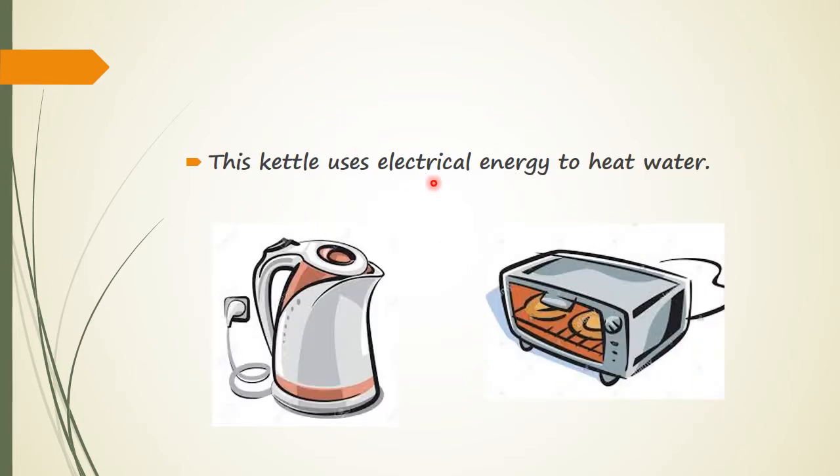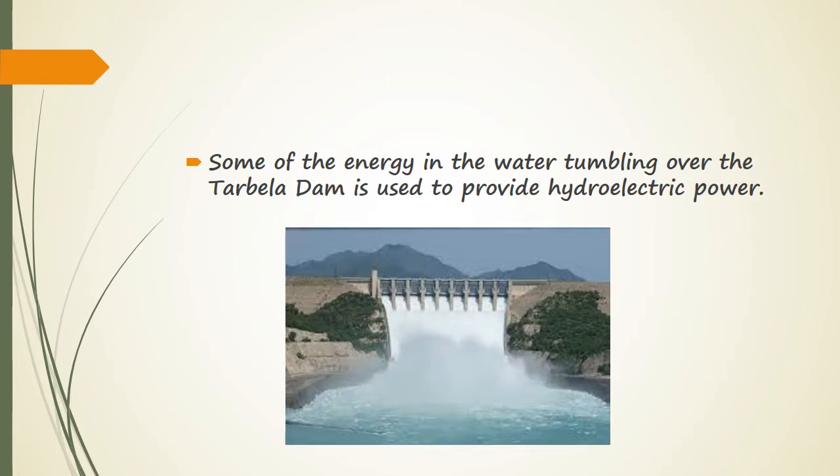This kettle uses electrical energy to heat water. Maybe some of you have made your tea in this kettle, and you were using electrical energy. And when you use a microwave oven to heat up your food, it means you are using electrical energy as well. So look, these are so many examples coming from our daily life.